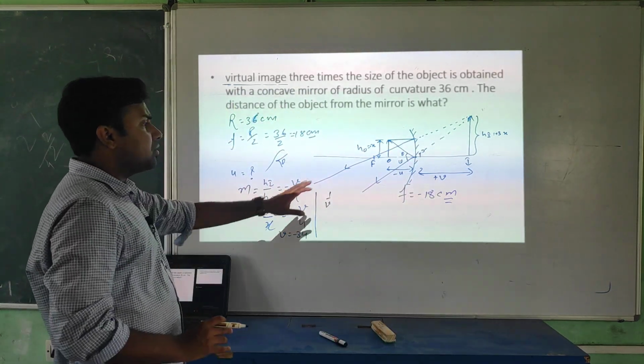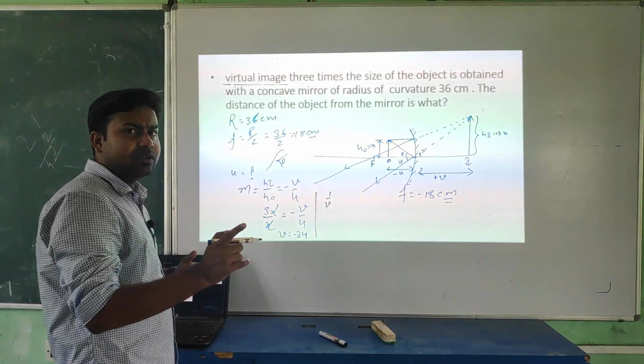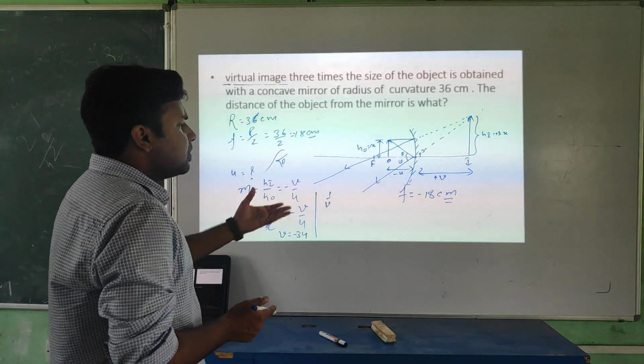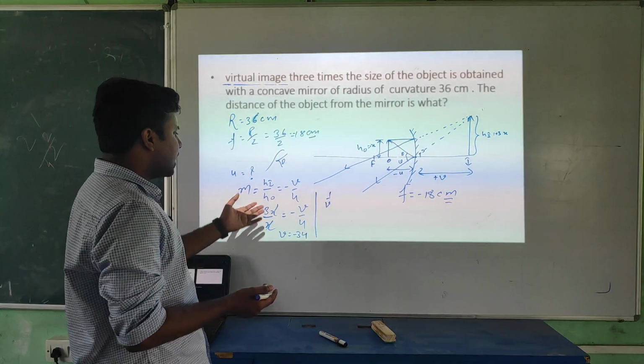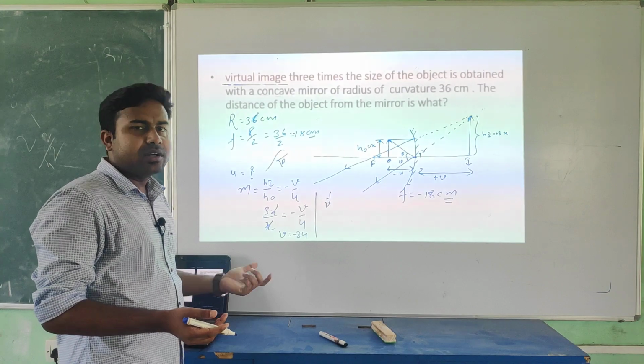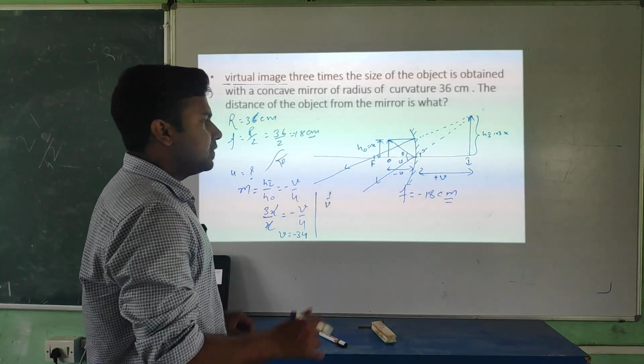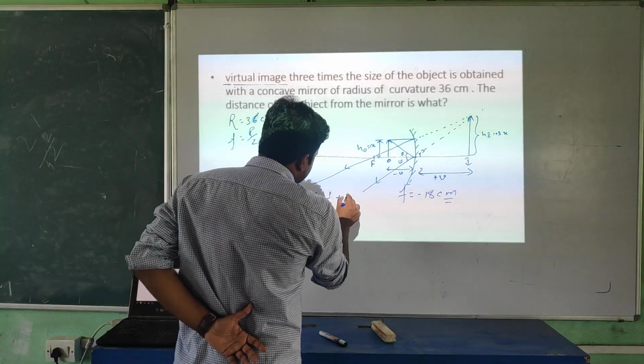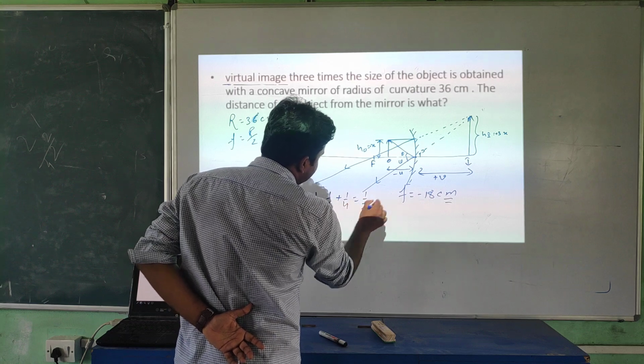If you consider it this way, you will get just the magnitude, not the direction. So now, 1 by v plus 1 by u equal to 1 by f.